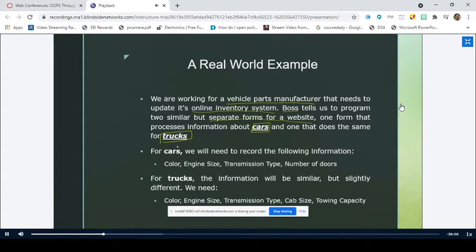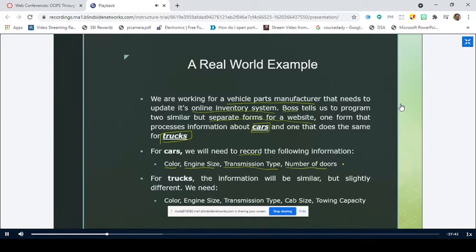So let us see what these cars and trucks have. That means what entities or what data the cars and trucks will consist of. So for cars, we need to record the following information: the color of the car, the engine size of the car, the transmission type, like automatic or manual, and the number of doors.